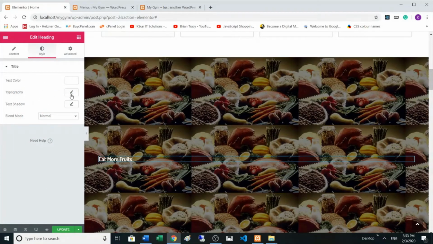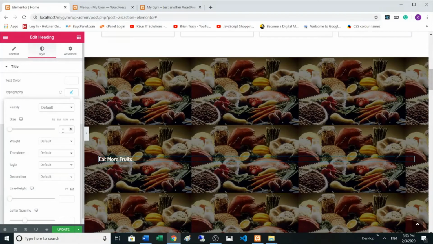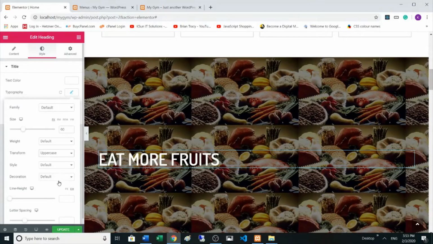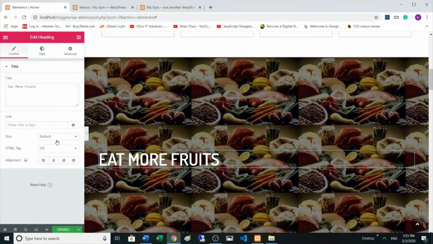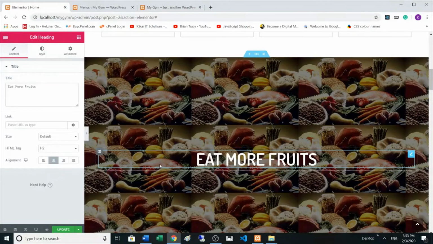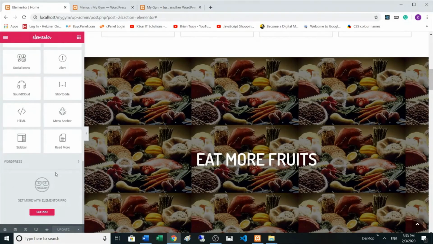and typography, make it big like 60, and transform, make it uppercase, and then align in the center, and update. That's it. We created a new section, and now I will add a menu anchor to this part,